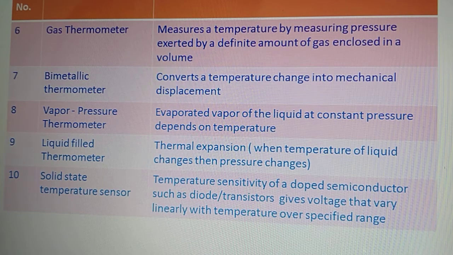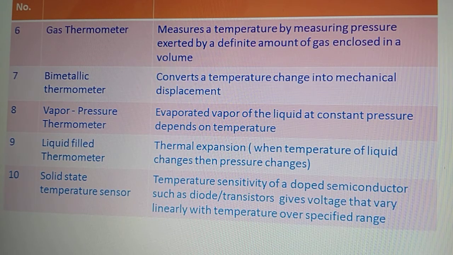Vapor pressure thermometer: this sensor measures the vapor of an evaporated liquid at constant pressure, which depends on temperature. So ultimately, these are all temperature sensors.